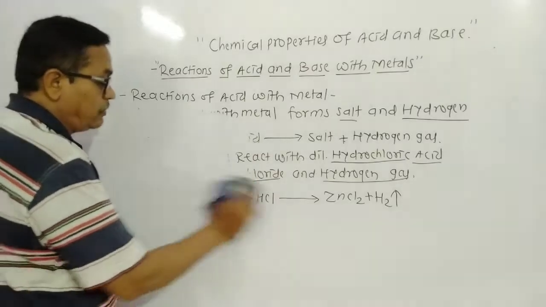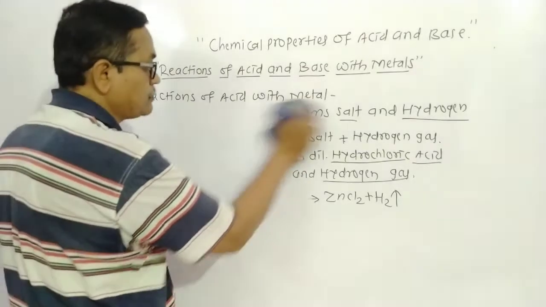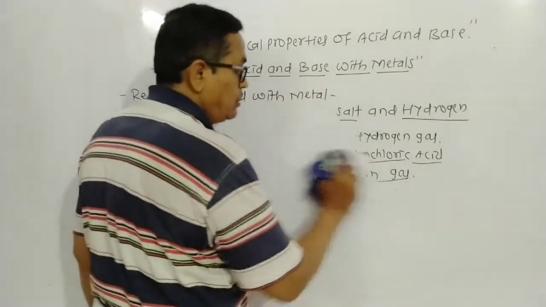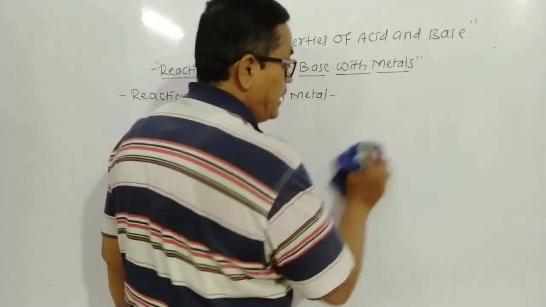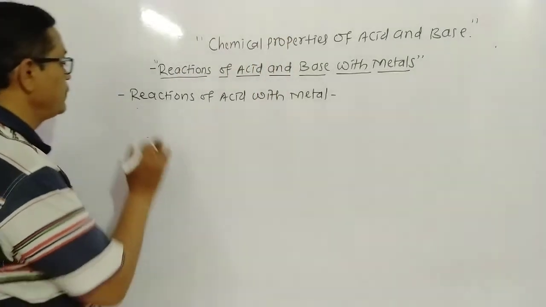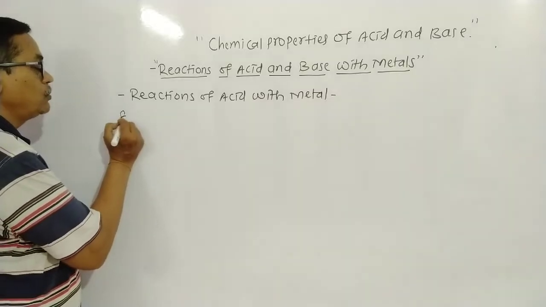When zinc reacts with sulfuric acid, dear student, you know here that zinc reacts with sulfuric acid. Example number 2.